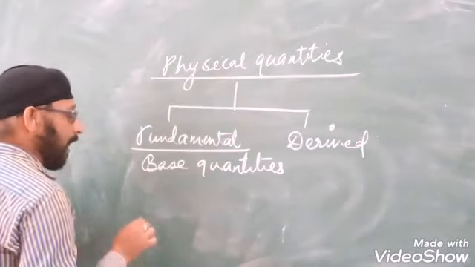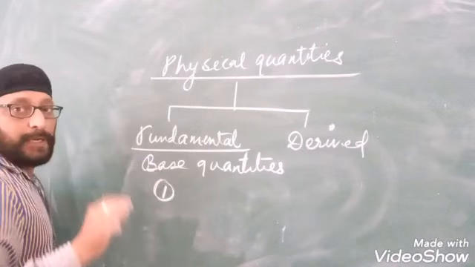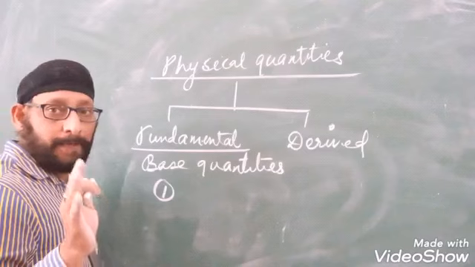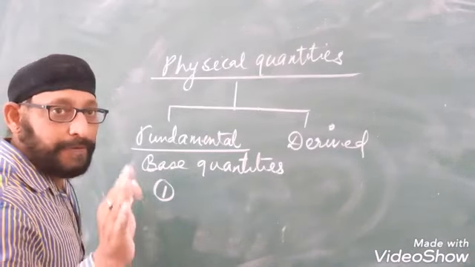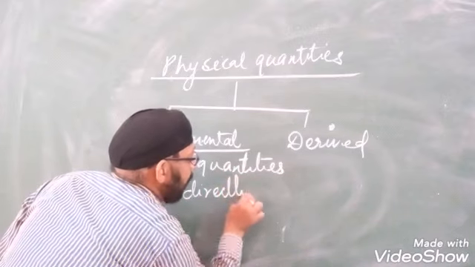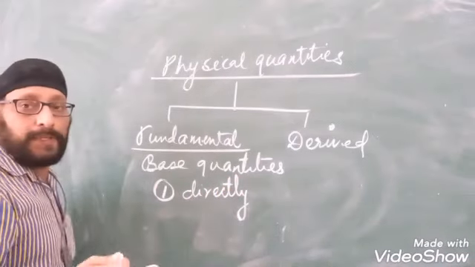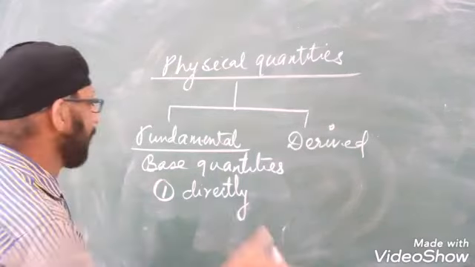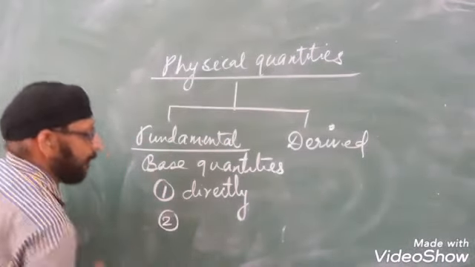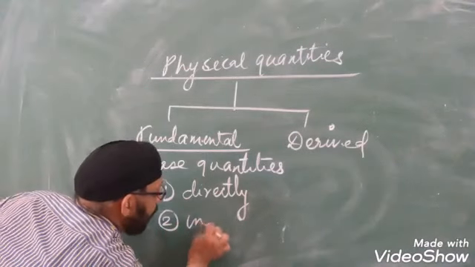These qualifying conditions are that the physical quantity should be measured directly, meaning we must be in a position to measure the given physical quantity directly. Second factor, it should be measured independently.